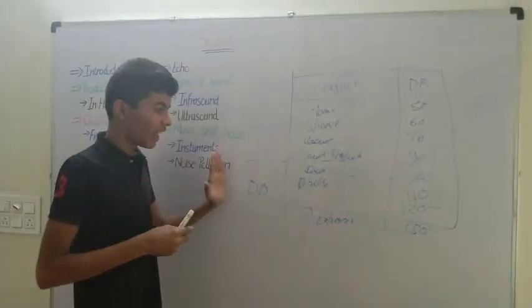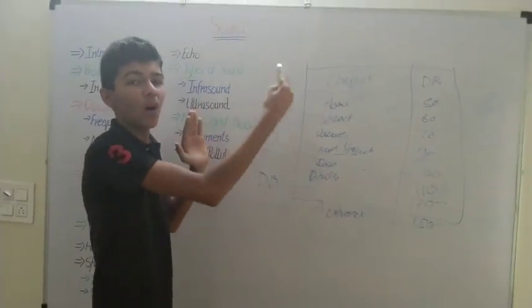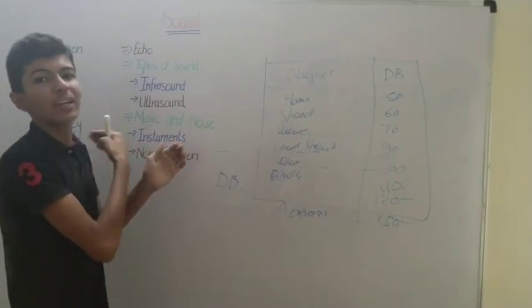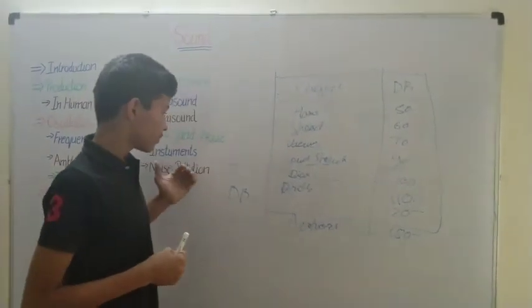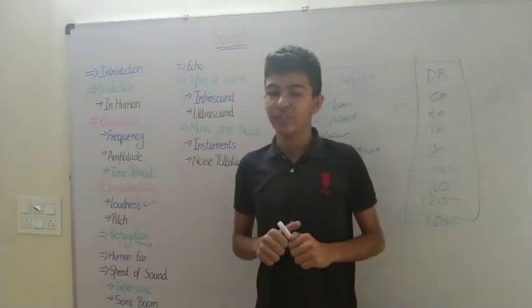So when we have a tree barrier and the sound hits it, some of this energy is lost and it is left with a smaller amount of energy, so it goes forward and hence the sound decreases. So this is how we can lower noise pollution.